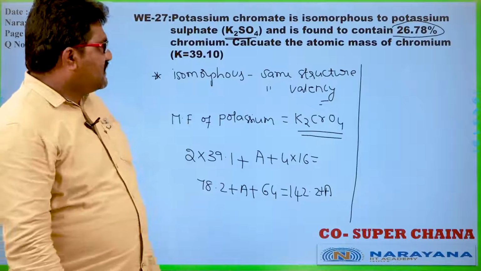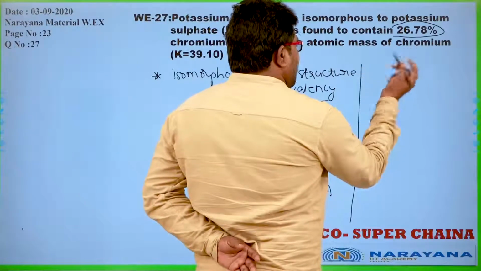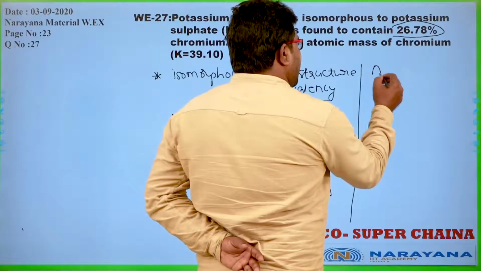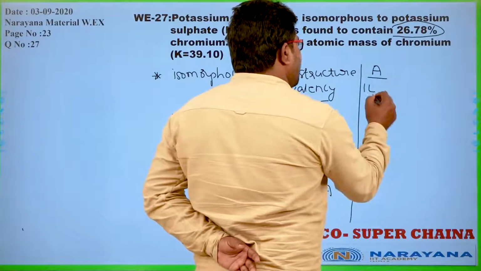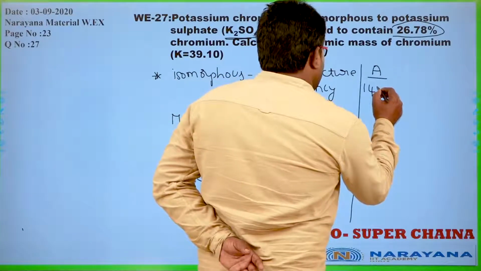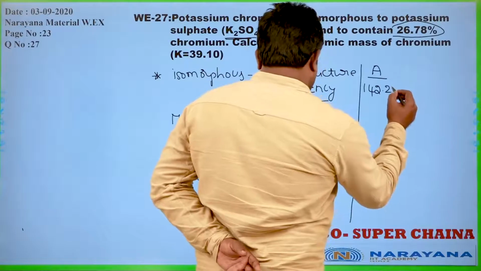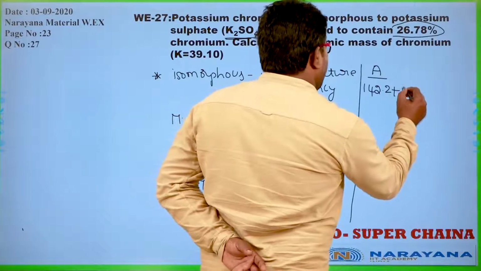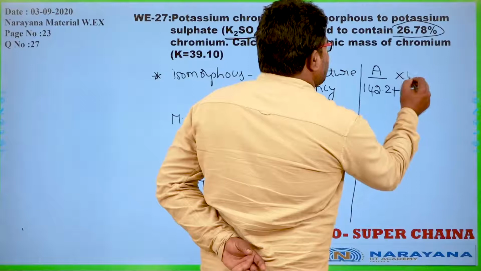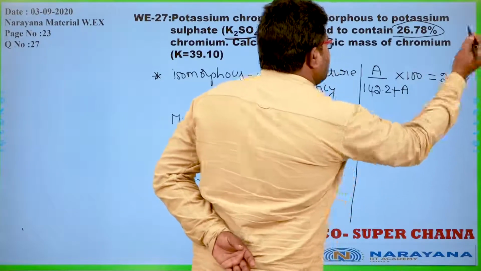So, here percentage of chromium, weight of chromium, we don't know what is the weight A, by total weight 142.2 plus A into percentage is equal to 100, that should be equal to 26.78.